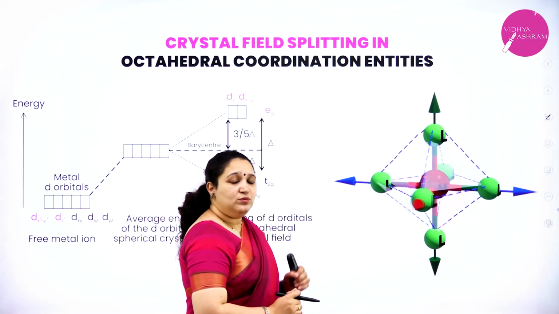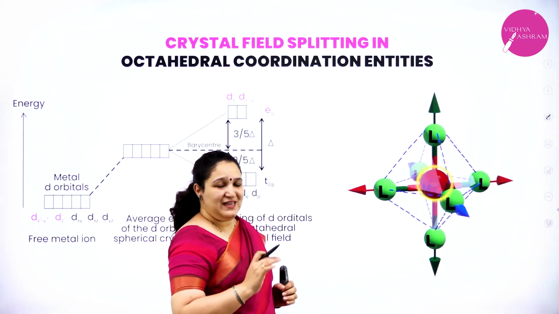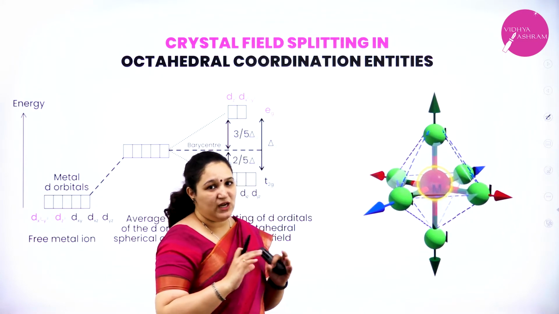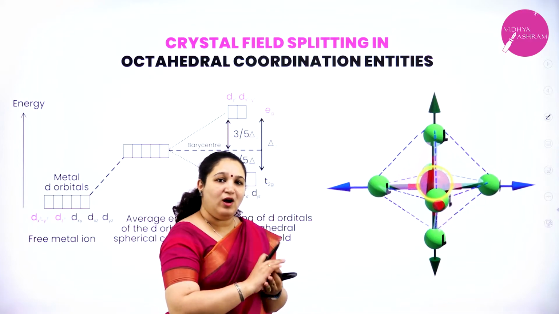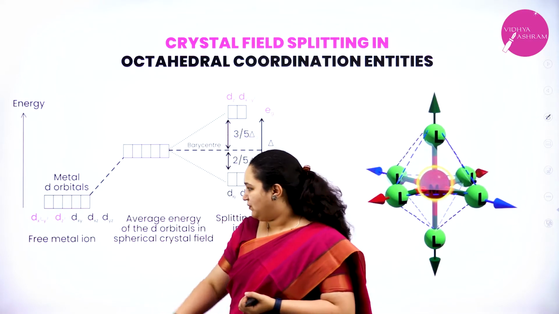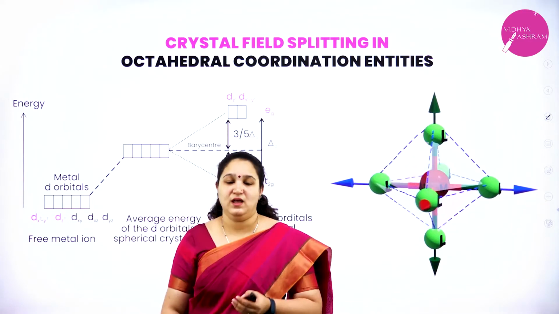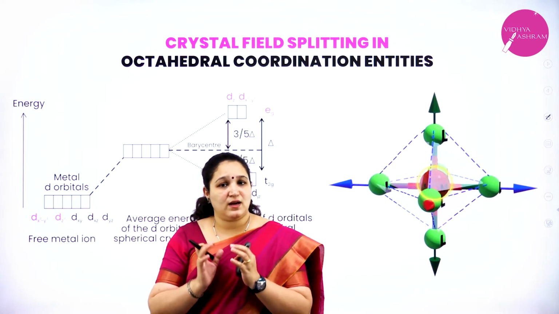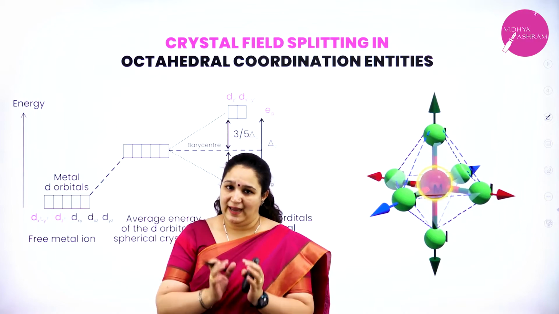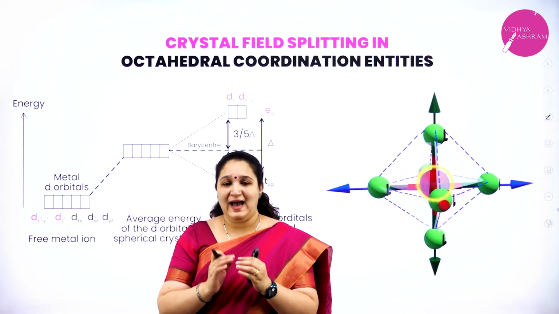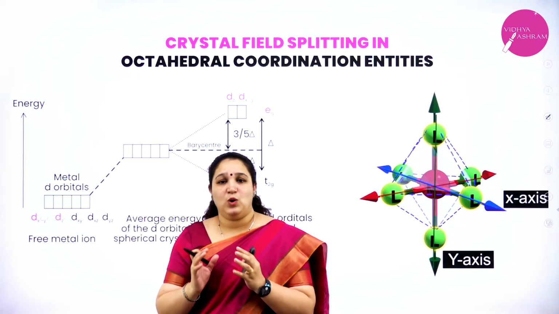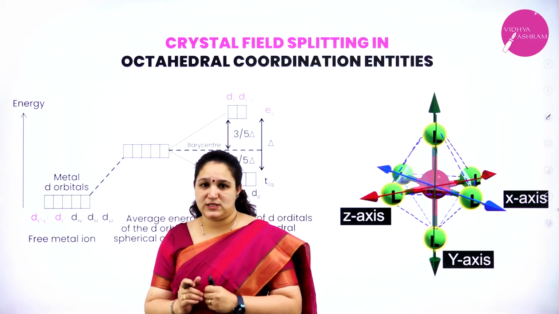Okay. Now in the free state of the metal ion, there are 5 orbitals which are degenerate. They all have the same energy as shown here. When the ligands are approaching the metal, there is a repulsion between the electrons of the metal as well as the ligands. Now this process we will understand in two steps.